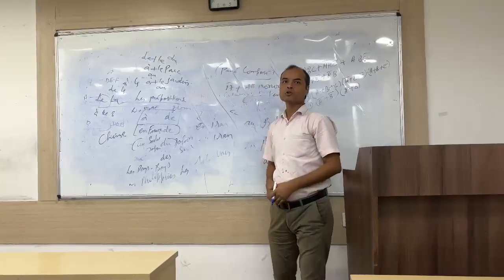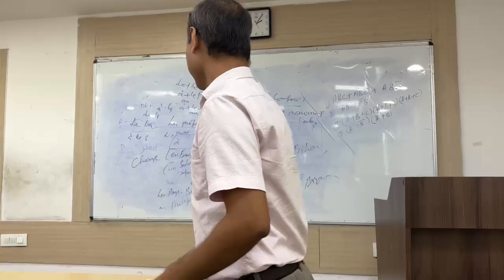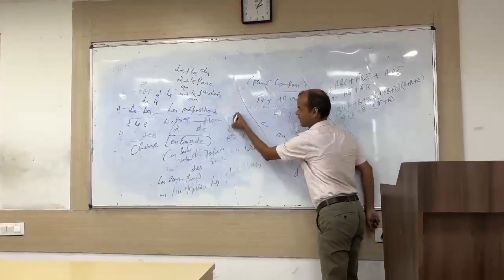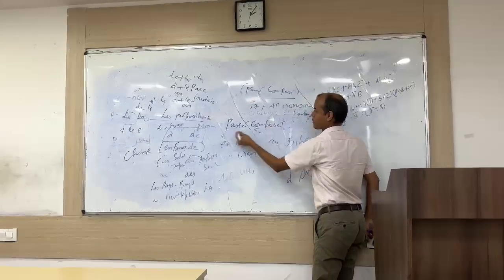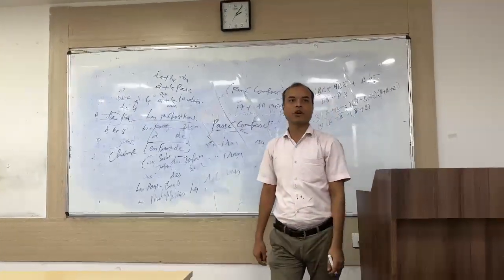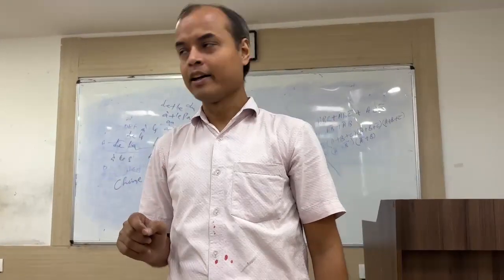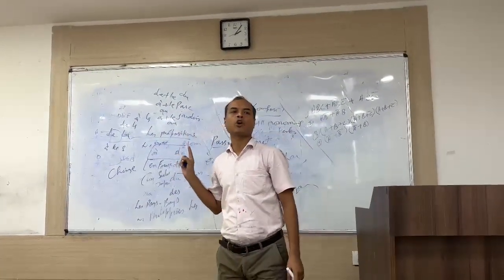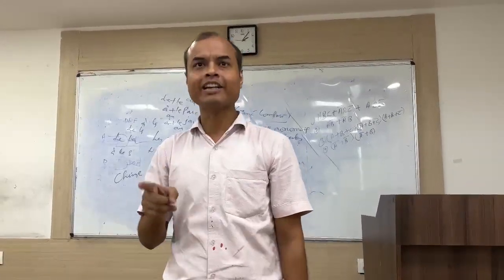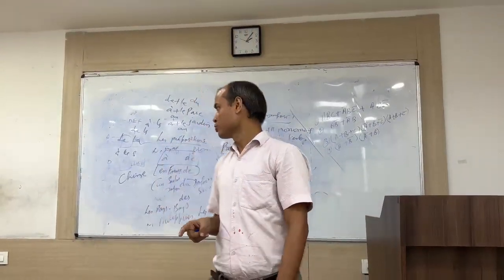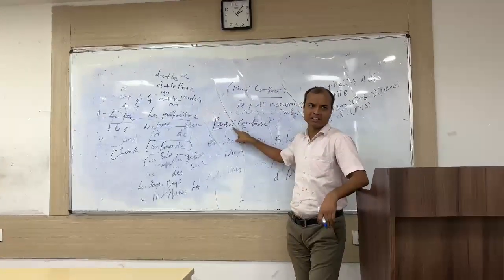So today I am going to teach a new topic. Okay, not a new topic. You have already gone through this topic, and that is passé composé. In English we call it simple past tense and present perfect tense. We use passé composé to talk about actions that ended in the past, actions that are over in the past. I am going to explain how to conjugate any verb in passé composé.